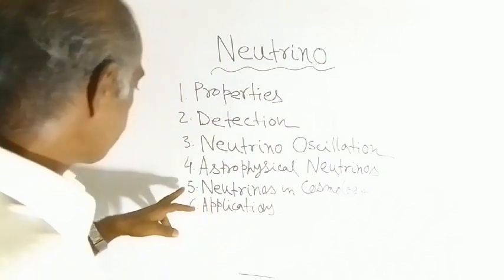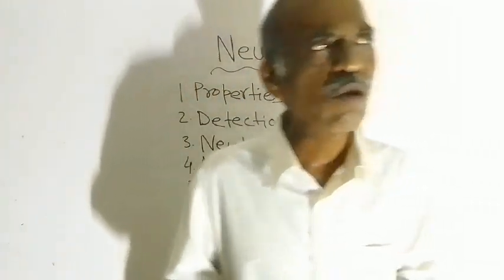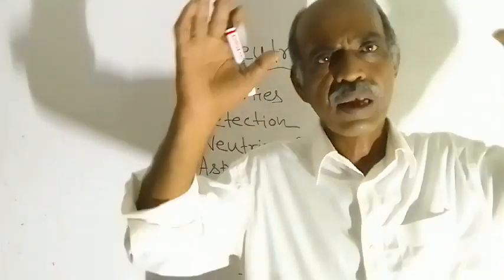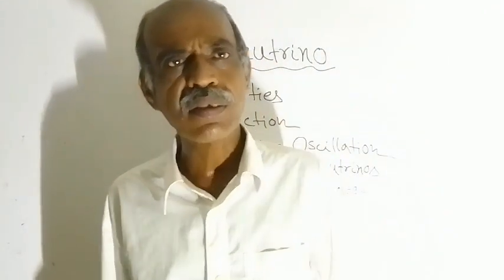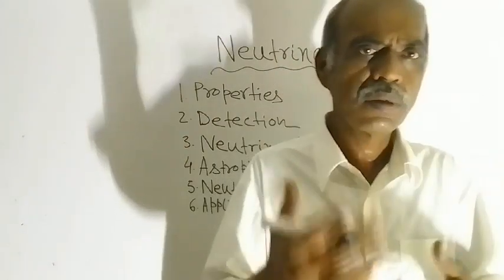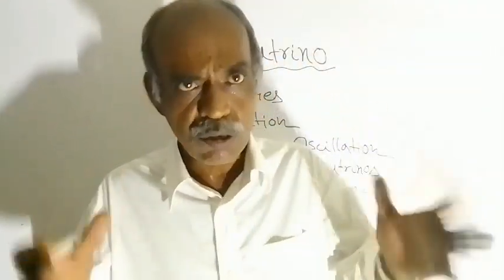Next comes point number 5, neutrinos in cosmology. In the early universe, when the Big Bang occurred, neutrinos were there. Neutrinos played a crucial role in the early universe.